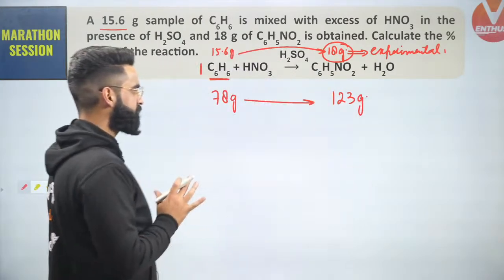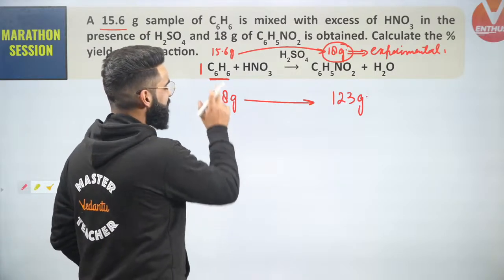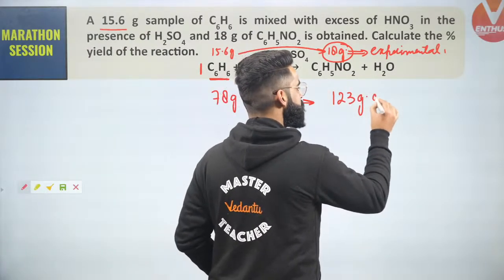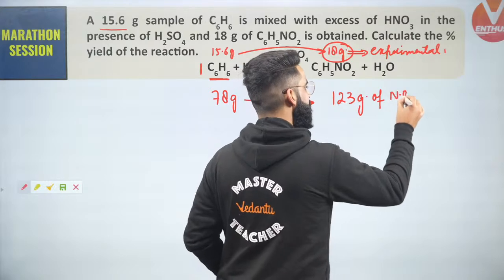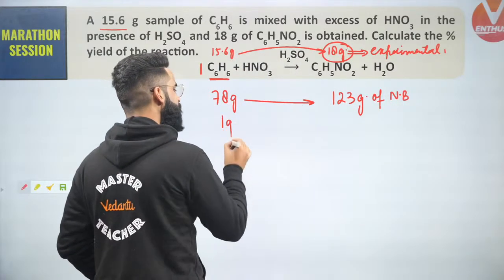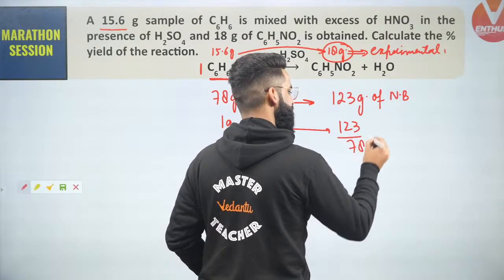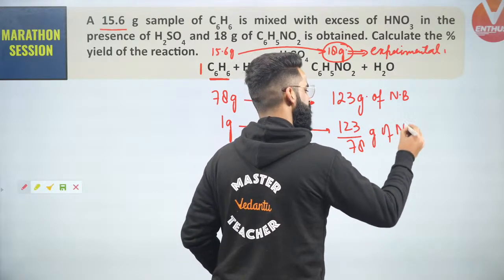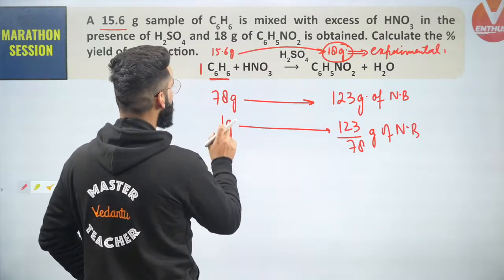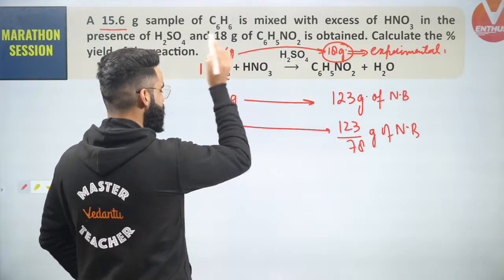So can I say by using stoichiometry that 78 grams of benzene should give me 123 grams of nitrobenzene? So 1 gram of benzene should give me 123 divided by 78 grams of nitrobenzene. But people, do I actually have 1 gram of benzene, or do I have 15.6 grams?